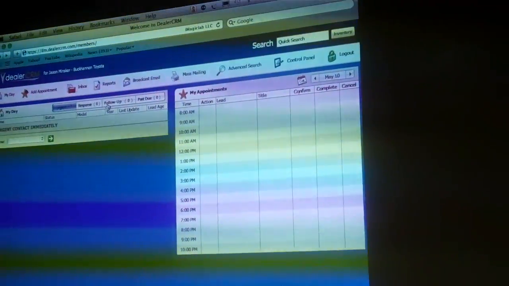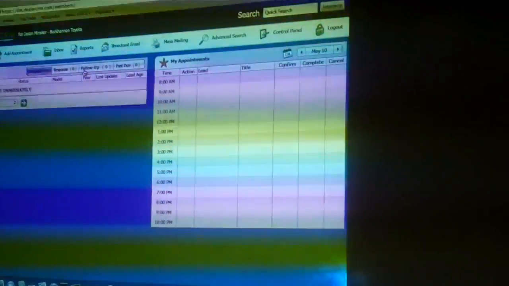Okay, folks, this is video number 2 for your iMagic tool. Again, this is the Dealer Synergies protocol on how to use iMagic's internet lead management tool for your internet team. This is related specifically to the internet coordinators or the appointment setters, aka BDC reps, for all the dealerships. Just to recap briefly, when you first come into iMagic, the very first thing you're going to do is look at your appointments.